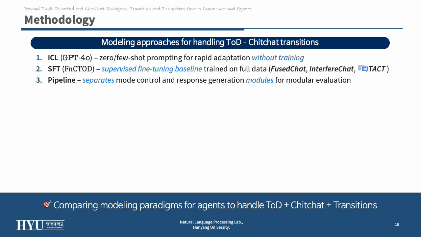We compare modeling paradigms for handling task chit-chat transitions. First, ICL, zero or few shot prompting without training. Second, SFT, a supervised fine-tuning baseline trained on full datasets. Third, pipeline, separates mode control and response generation for modularity. Each approach tests how well agents can handle both TOD and chit-chat transitions.